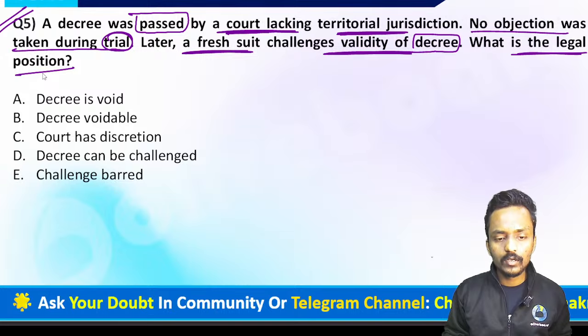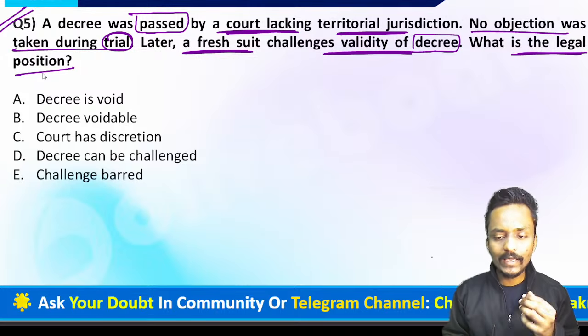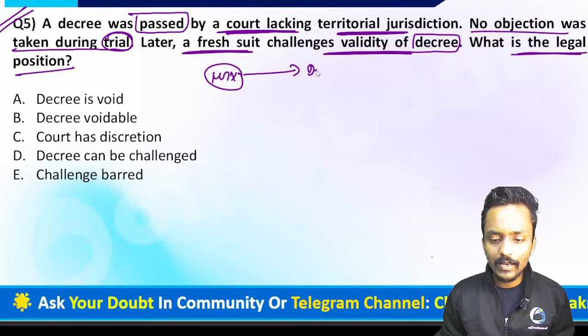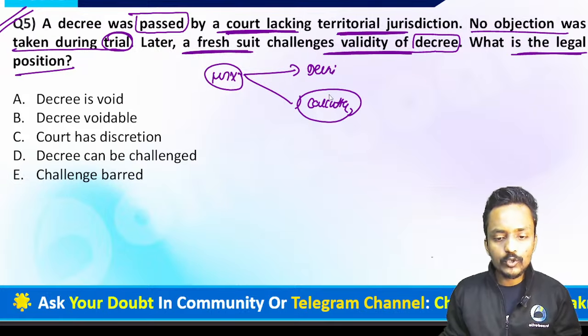Yes, everyone. A decree was passed by the court lacking territorial jurisdiction. You can take the example: let's suppose Mr. X filed the case in Delhi instead of filing it in Calcutta. But the Delhi court, even though it doesn't have the jurisdiction, resolved the matter. Later on, a fresh suit has been filed regarding the validity of the decree.